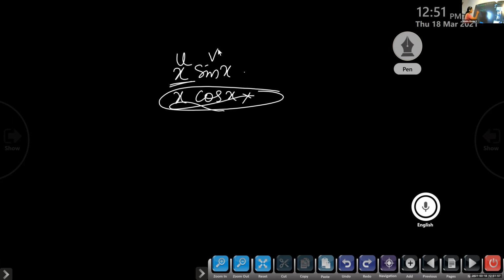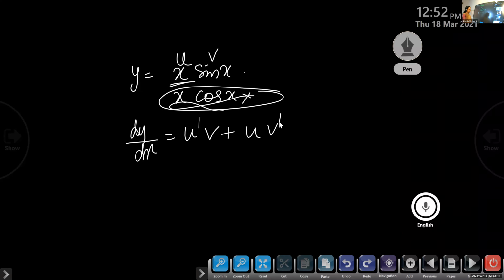Then how will you differentiate? What is dy by dx? u dash v plus u v dash. Product rule. Whenever we have a product of two functions, we have to go with the product rule.